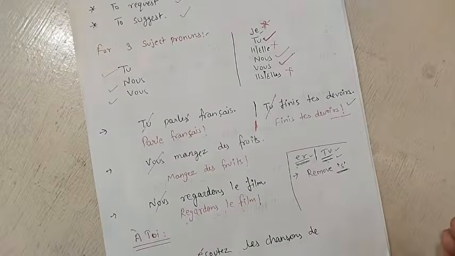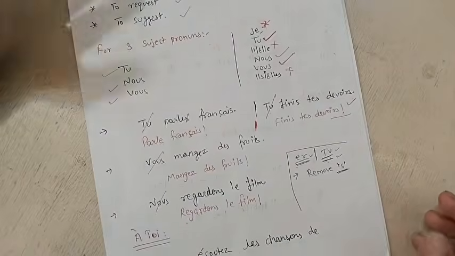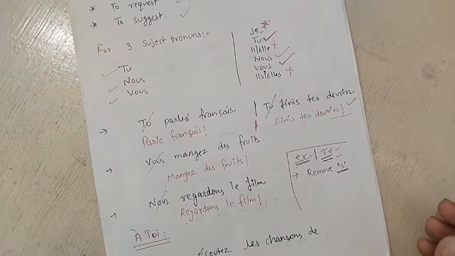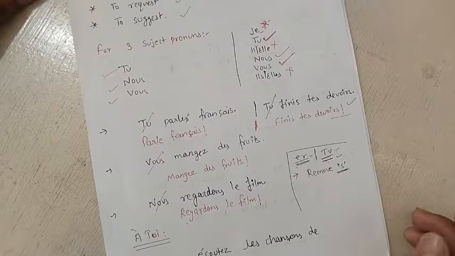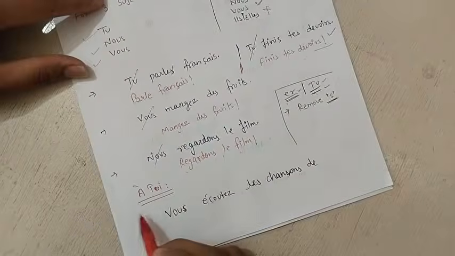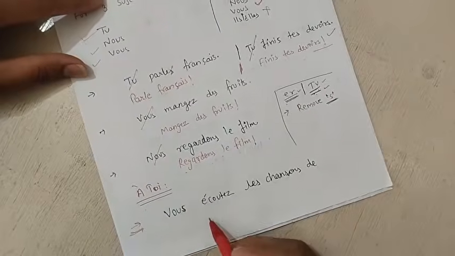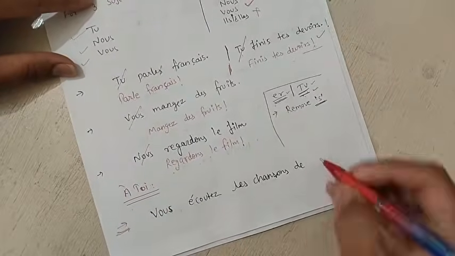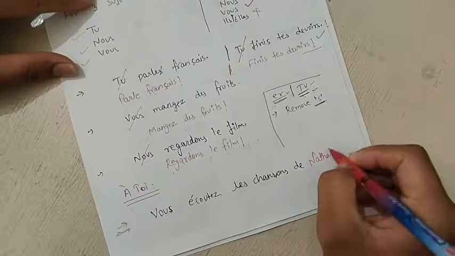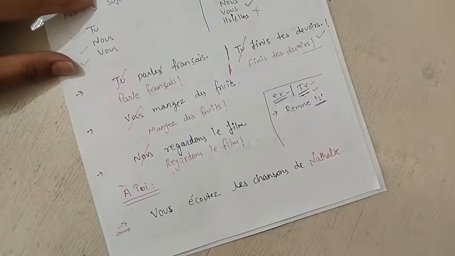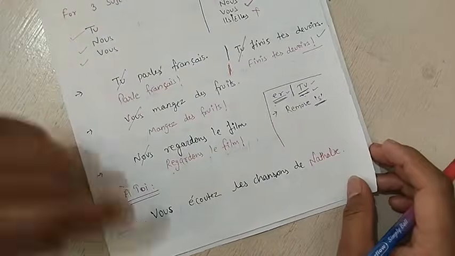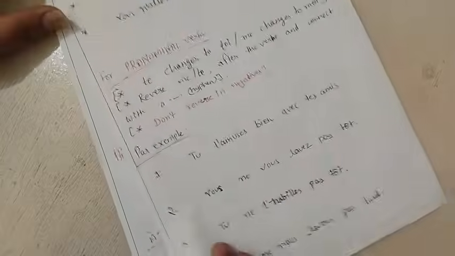So the easiest part about imperatives is that first you remove the subject pronoun, then copy the sentence as it is and put an exclamation mark at the end. And one more thing which is very important, if an er ending verb is used for tu, then drop s also. For you have to answer this. You have this, vous écoutez les chansons de Nathalie. Suppose you have this sentence, so you can write the answer for this in the comment box. After this we go to the next part.